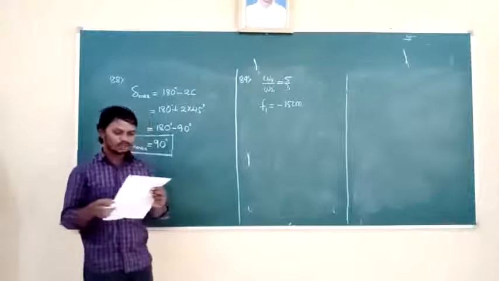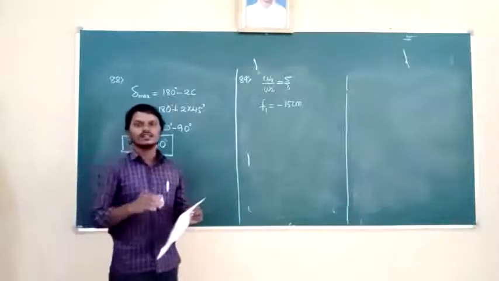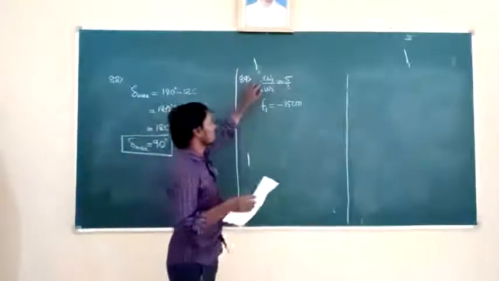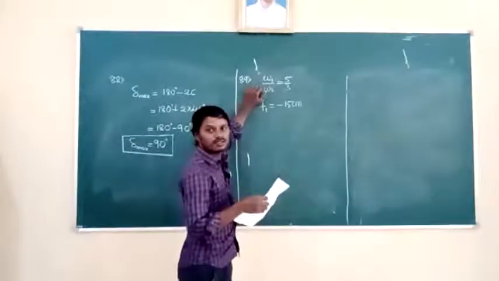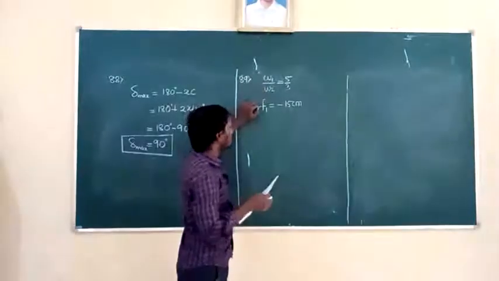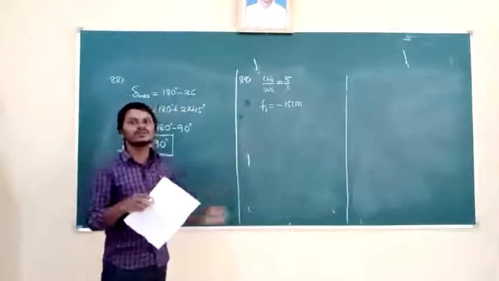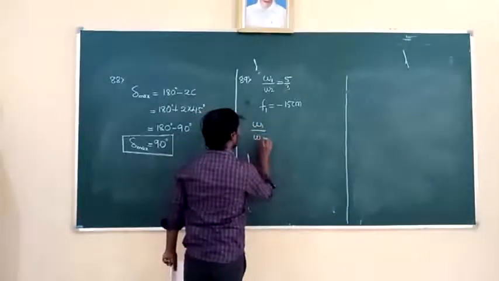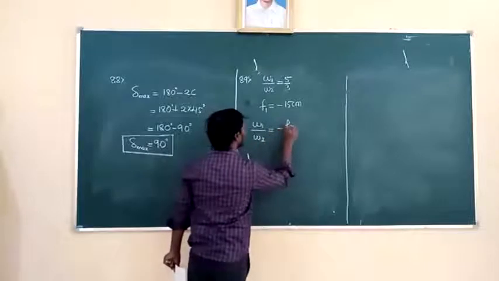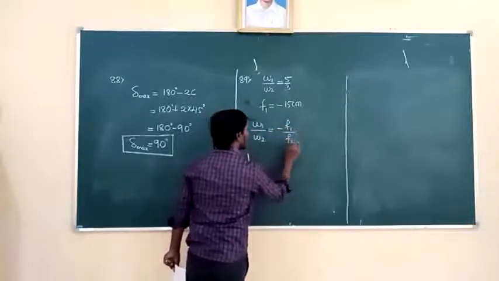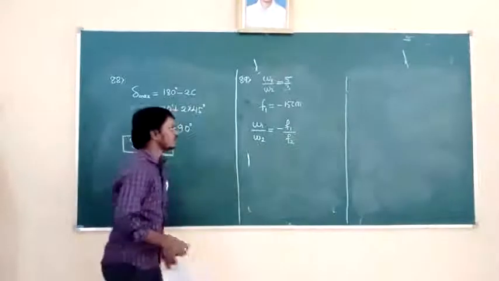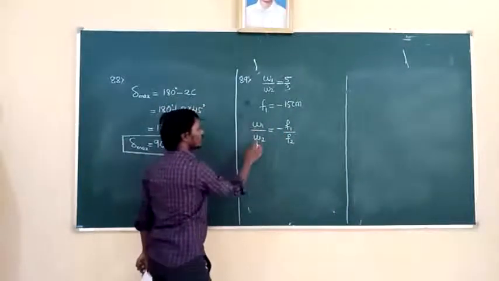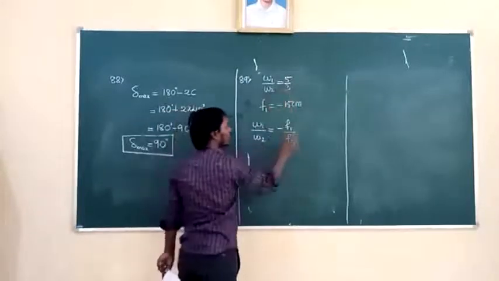Then the nature of the focal length of the other lens would be... there are two lenses. The dispersive power ratio is given and one focal length is given; the other focal length we have to find. So we know that omega 1 by omega 2 is equal to minus of f1 by f2, because the dispersive power is directly proportional to focal length. So f1 is already known. What we have to find? f2. So omega 1 by omega 2 is given, that is 5 by 3, find f2.